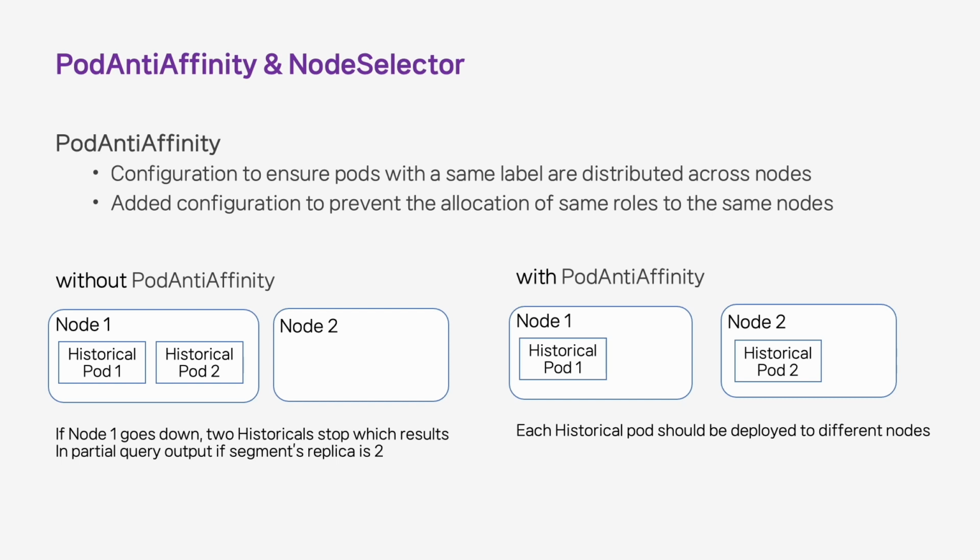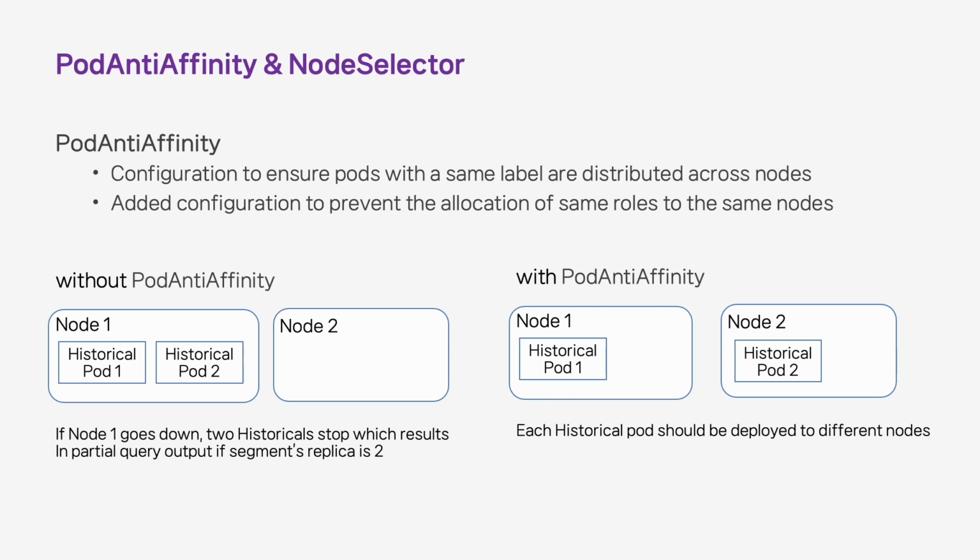We have added the pod anti-affinity and node selector to make the service stable. The pod anti-affinity ensures that pods with the same label are distributed to different nodes. So we applied this setting to prevent pods with the same role from being distributed to the same node.